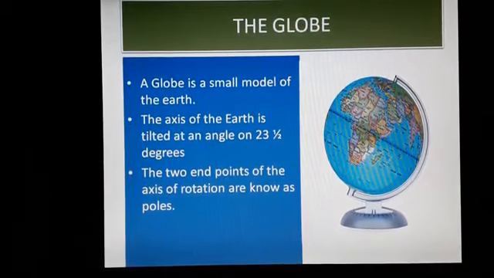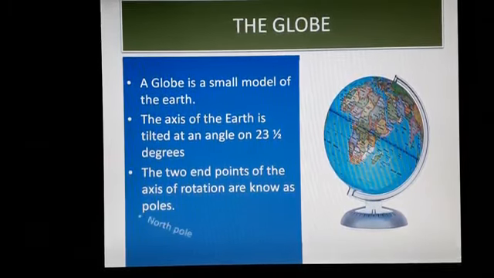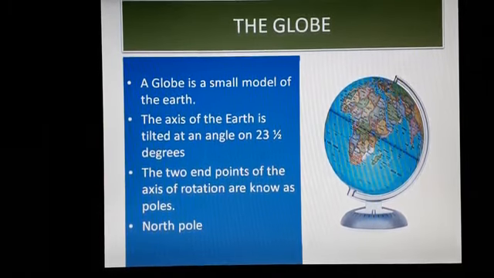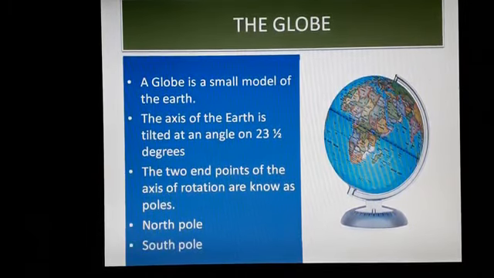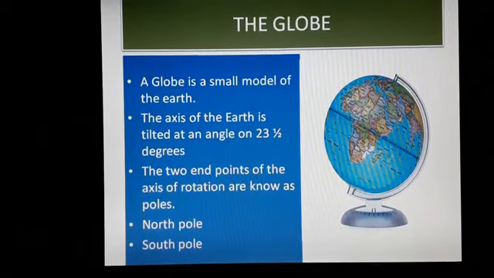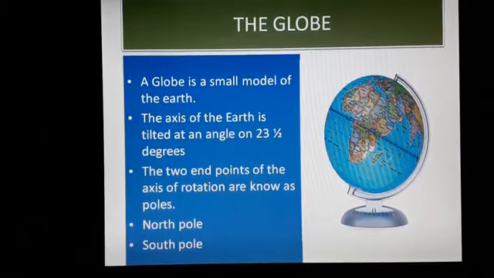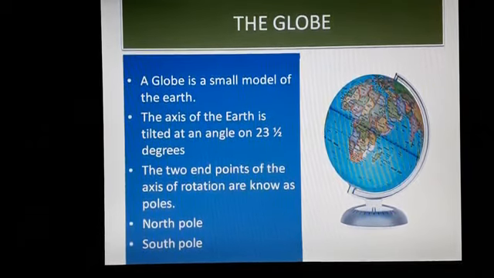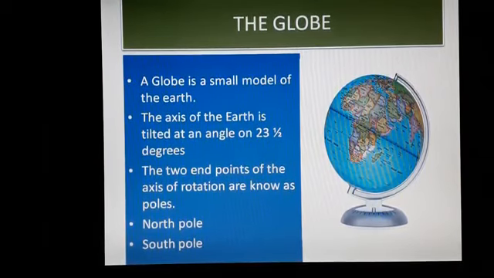The two end points of the axis of rotation are known as poles. The northern end of the earth's axis of rotation is called the North Pole, while the southern end is called the South Pole. What are the poles? North Pole and South Pole.